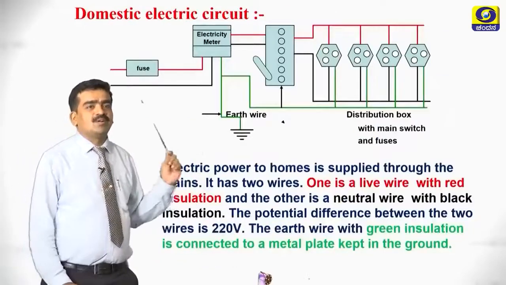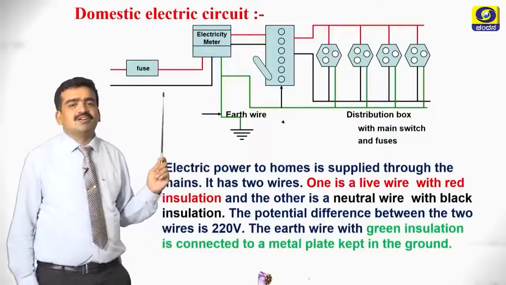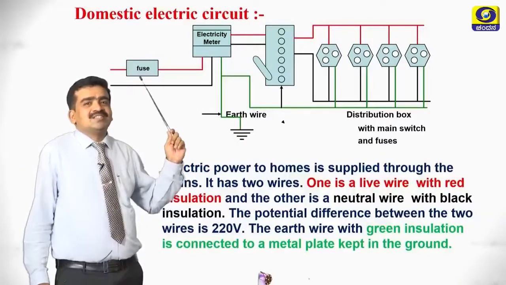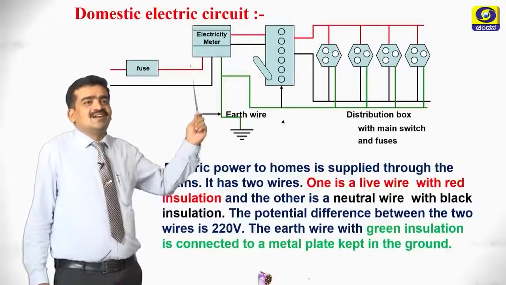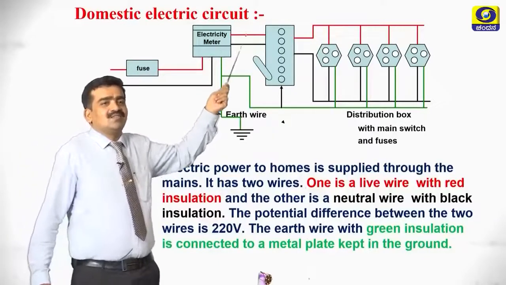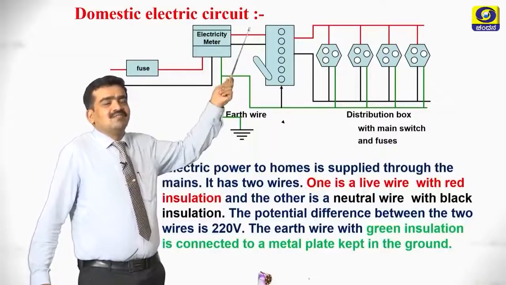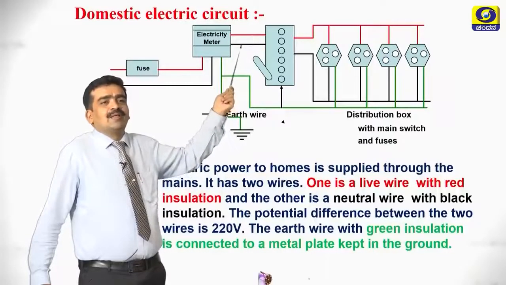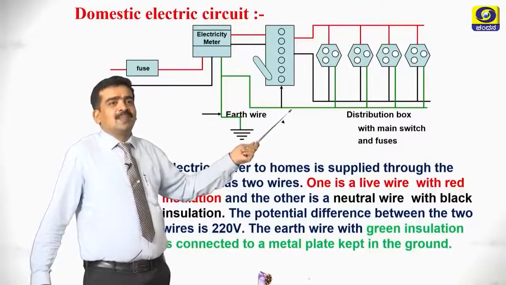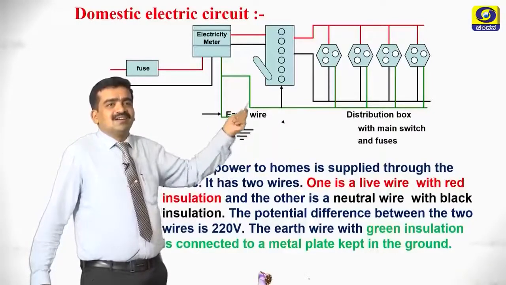Now come to the domestic wiring, a very important topic of the lesson. As you all know, a fuse is installed in the domestic circuit along with an electric meter, as you can see, and there are 3 different wires. One is a live wire, another is a neutral wire, another is the earthing wire or earth wire. These are indicated in different colors.